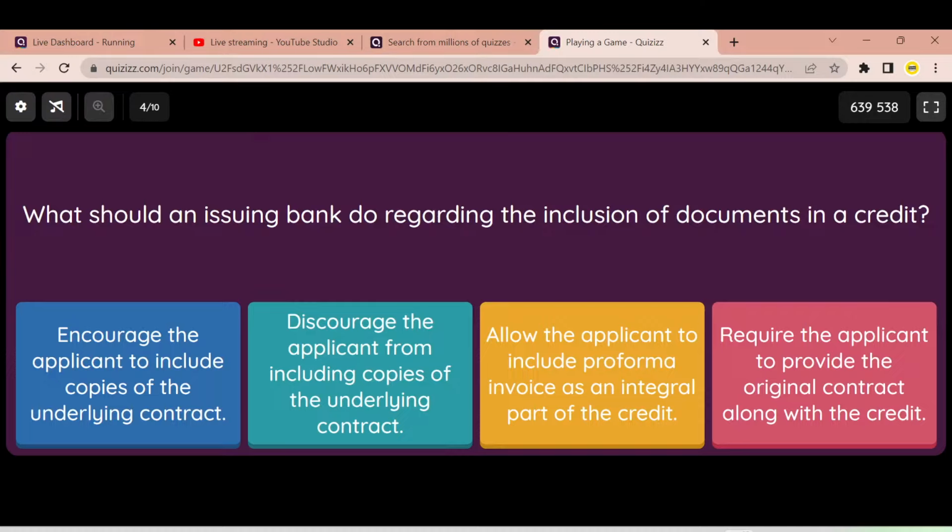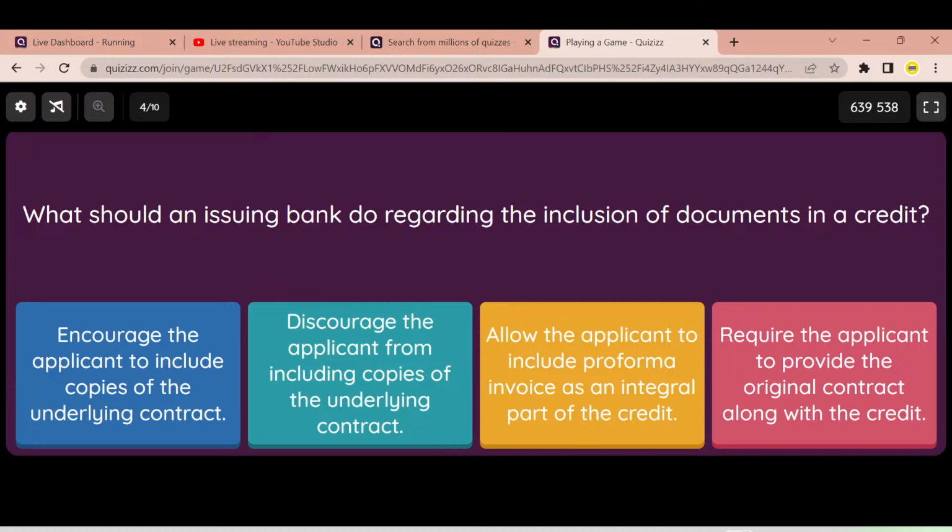Now here again, we know according to Article number 4, the contract and the documentary credit are separate from each other. They are two different aspects, and the banks as per Article 5 only deal with documents, not goods, services or performance. So in that context, banks should always discourage the applicant from including any document that gives reference to this underlying contract.